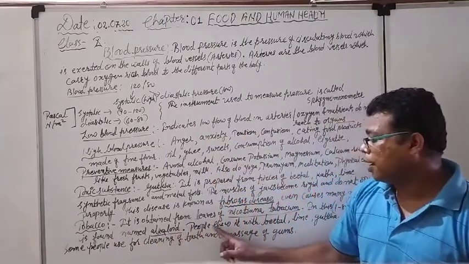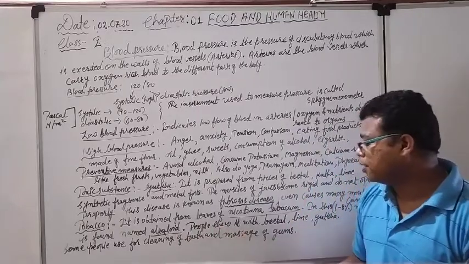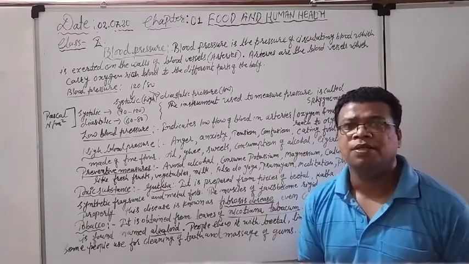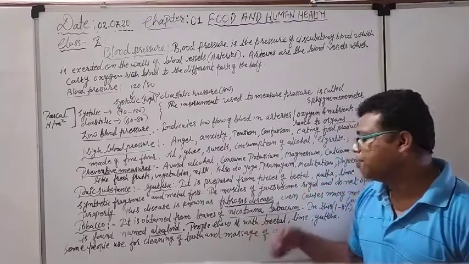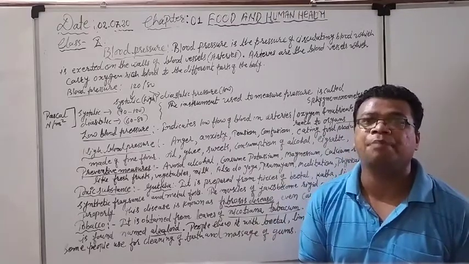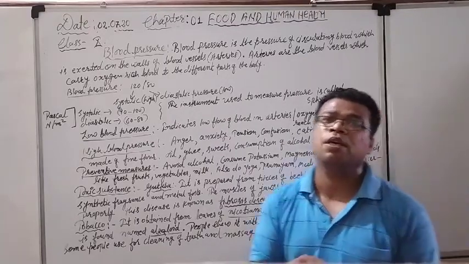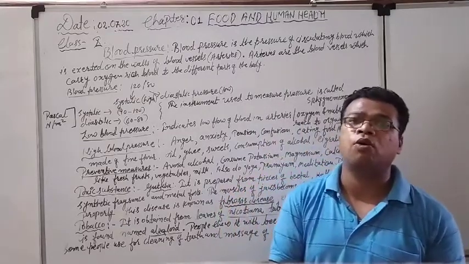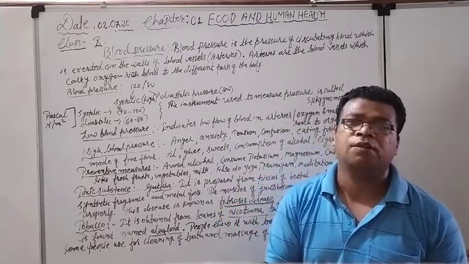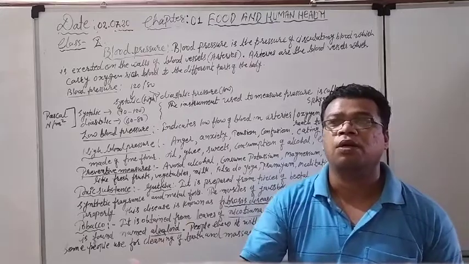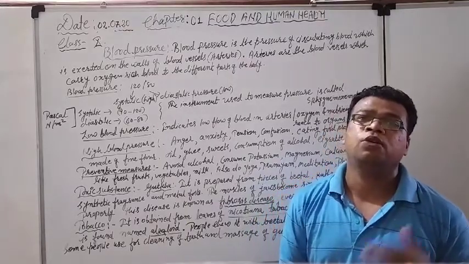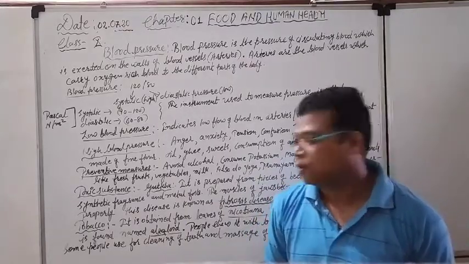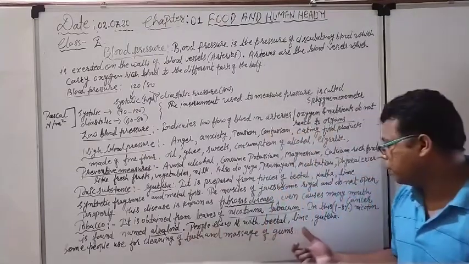Right now see, what the people do, people chew it either with the betel or with the lime. Lime means chuna. Some people have the habit that they take some pieces of the tobacco and chew it with lime, and they do it 2 times, 3 times, 4 times in a day. So these are the habits of the people.